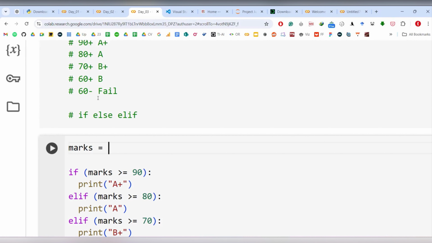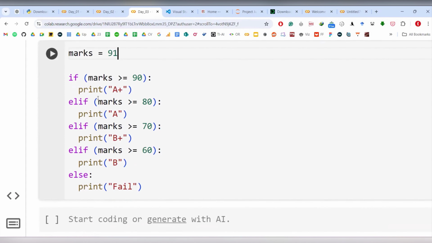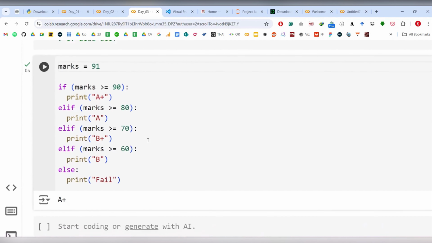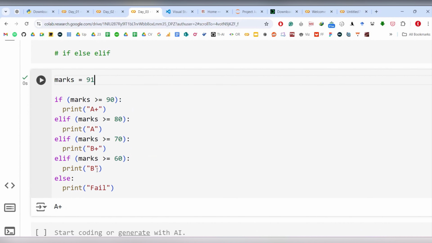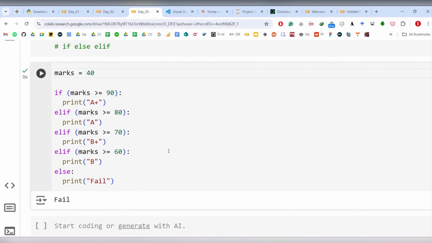Now let us put some marks above here as well. Let's say I've got 91 now, so let's run this and see what happens. You see we have built our own grading system, it automatically gives you the grade A plus. Let's modify it to 76. 76 is a B plus. Or let's say I got only 40, then it's a fail, unfortunately. So this is how you can use if, else, and elif as well. I hope you enjoyed it. See you in the next one.